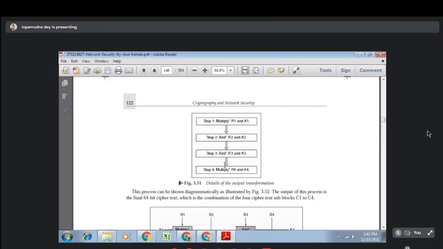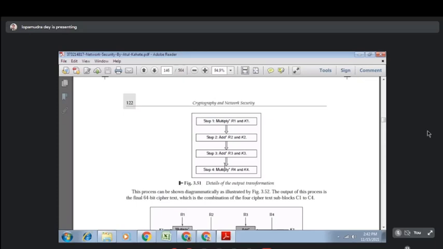So let's discuss this output transformation. The 64-bit plain text will be converted to auxiliary text. There will be 4 blocks, just like initially we divided our plain text into 4 blocks: P1, P2, P3, P4. After the end of round 8, these will be converted to 4 auxiliary values: R1, R2, R3, R4.